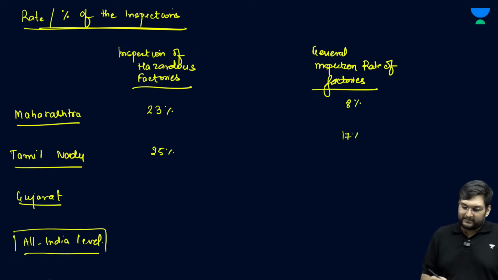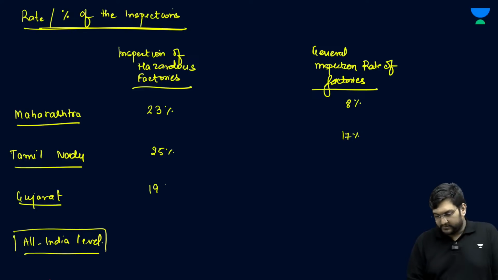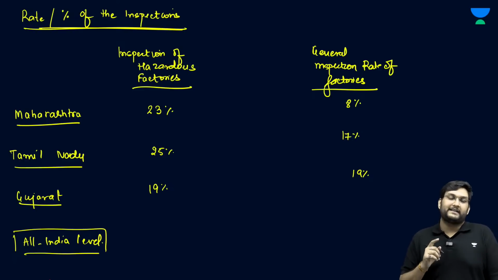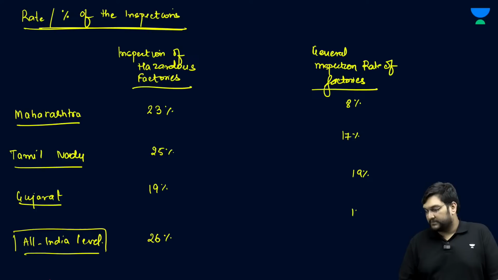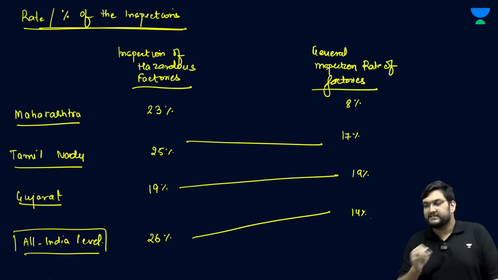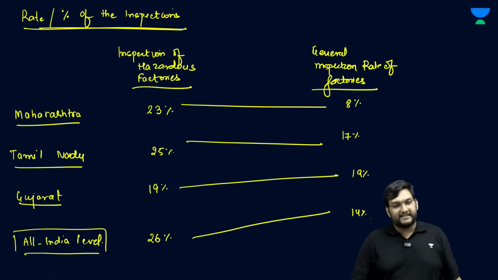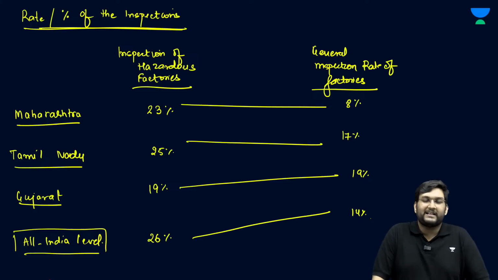And when it comes to Gujarat, it is constant, which is 19% here, 19% here, and at the all India level we have 26% here, 14% here. So the percentages are not very encouraging generally, meaning only 26% of all factories in India which have hazardous factories are being inspected, and out of all factories in India only 14% are inspected.